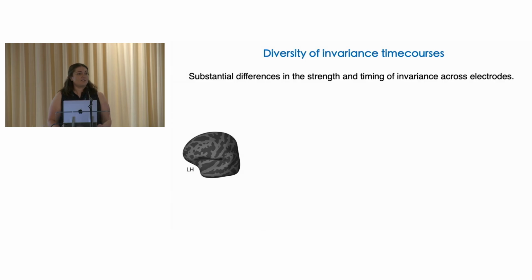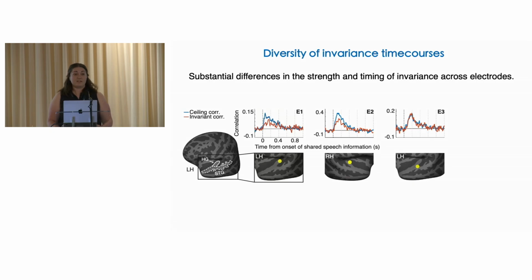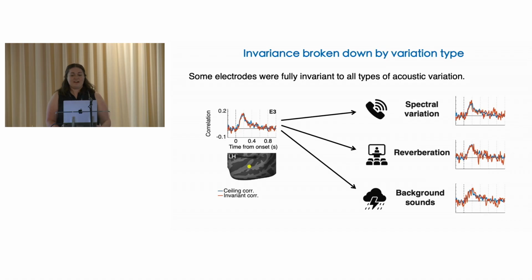we observed really substantial differences in the strength and timing of invariance. So for some electrodes, like the 2 I'm showing here, adding acoustic variation caused the invariant correlation to drop relative to the CC, indicating that they're somewhat sensitive to these types of acoustic variation. Whereas other electrodes showed near complete invariance with the IC equaling the CC right from the get-go. So this electrode responds pretty much the same, regardless of these dramatic environmental variations. And interestingly, we found that for the most part, the strong invariance in these electrodes generalized across the three very different types of acoustic variation.